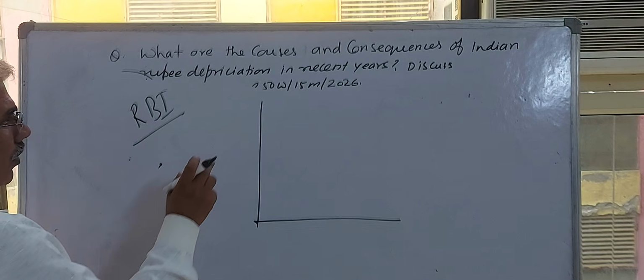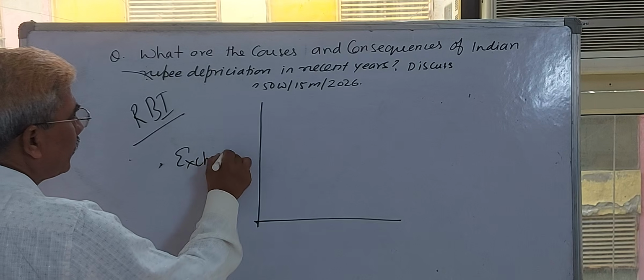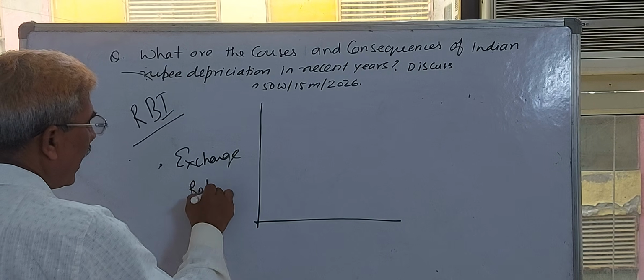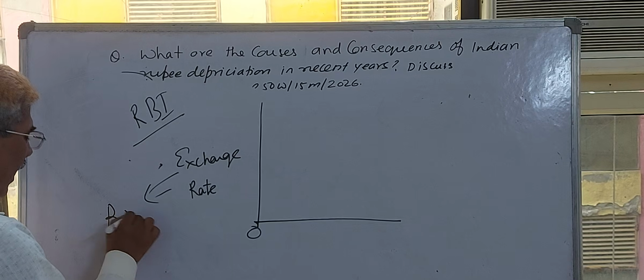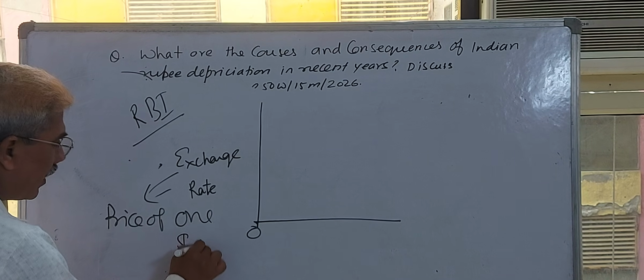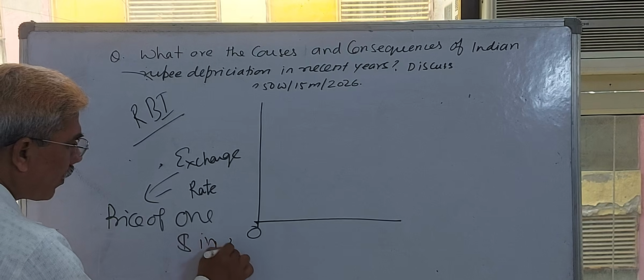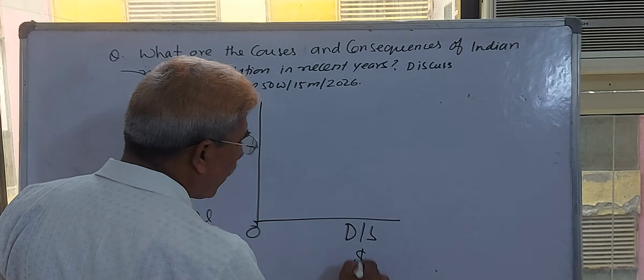If you try to understand by the diagram, this is the exchange rate, or you can say the price of $1 in terms of rupees. This is the demand and supply of dollar.